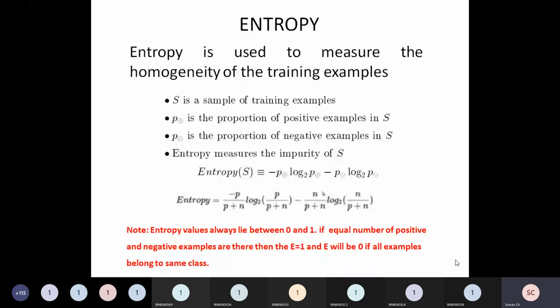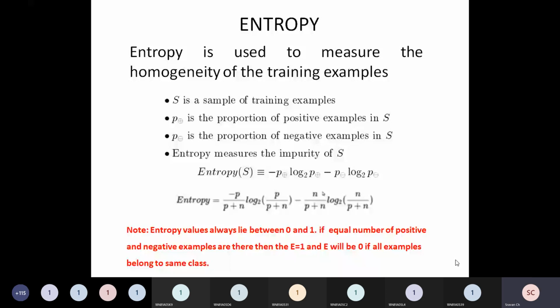So I can define entropy as a measure of the homogeneity of training examples, and its opposite can also be considered. Not only can we study how similar the training examples are, we can also study how dissimilar they are, from entropy, right?